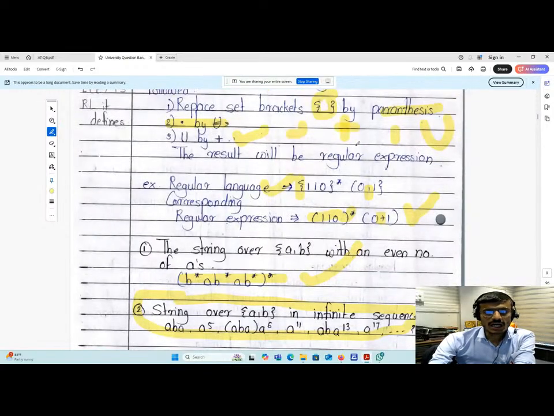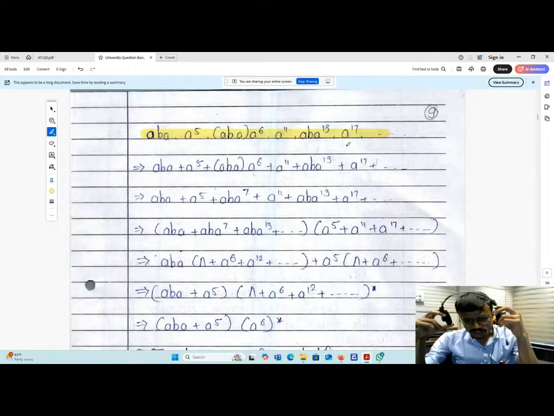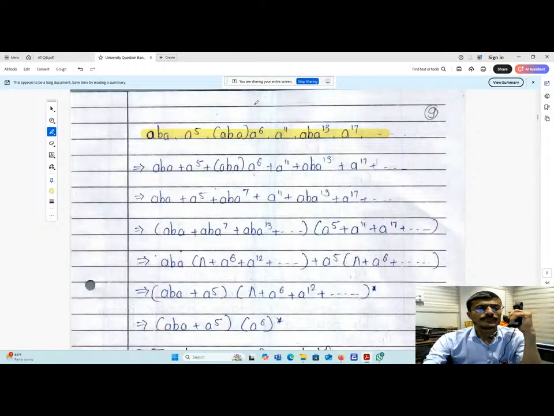Whatever regular language is given to you, we have to convert it into a regular expression. So what to do? You can see this comma is replaced by plus. aba is as it is, this comma is replaced by plus, then a raised to 5 as it is, then again the comma is replaced by plus, and so on till the end. Fine, there should not be an issue.